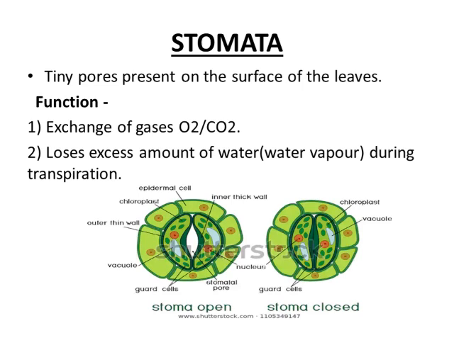Now we will study about stomata. Stomata are tiny pores present on the surface of the leaf. Their function is to carry out gaseous exchange, that is exchange of carbon dioxide and oxygen with the atmosphere. They also carry out the process of transpiration, in which excess amount of water is lost from the aerial parts of the plant in the form of water vapors.